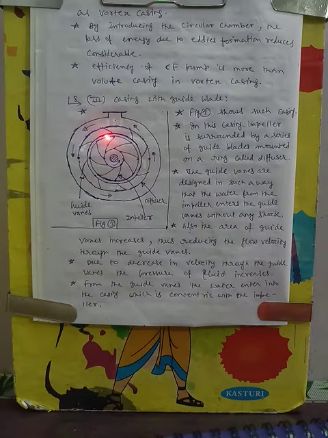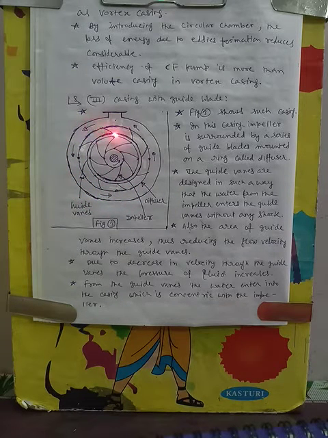Water coming from the impeller is guided through these vanes. These are guide vanes, and the guide vane angles are set in such a way that water will come out very smoothly from the guide blades and enter the casing, so that minimum energy will be lost, and we can give such a direction to the flow that there will be minimum loss of energy in friction or in eddy.